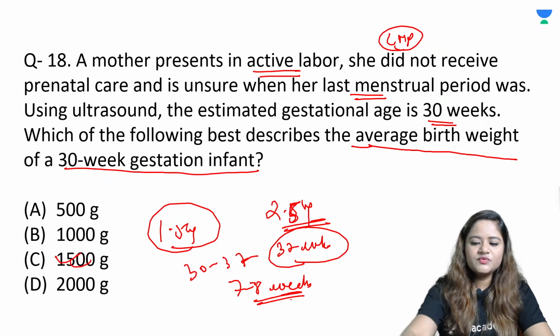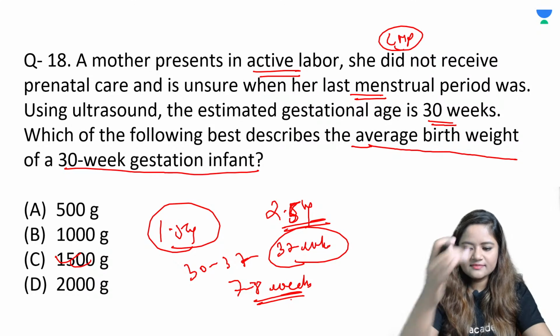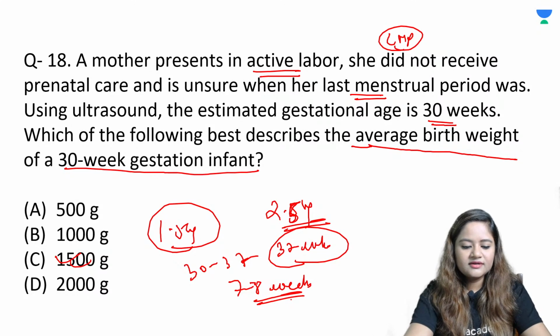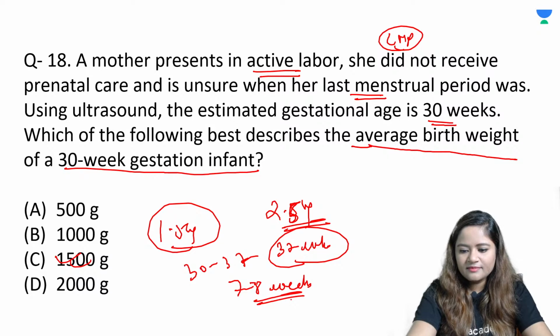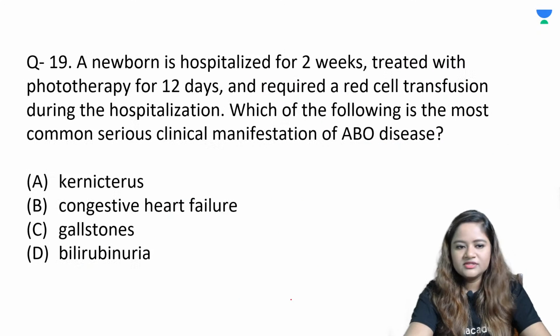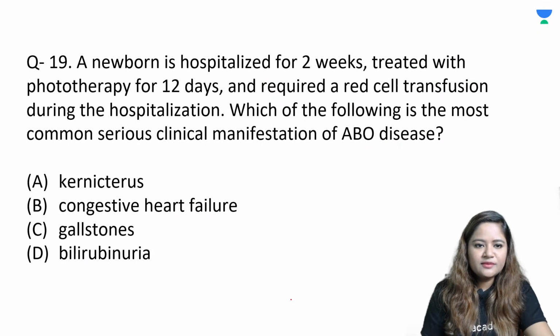Okay. And otherwise, you can just remember the basic cutoffs at basic gestational ages. But for 30 weeks, definitely you can calculate backwards from the normal birth weight that is expected. So question number 19.